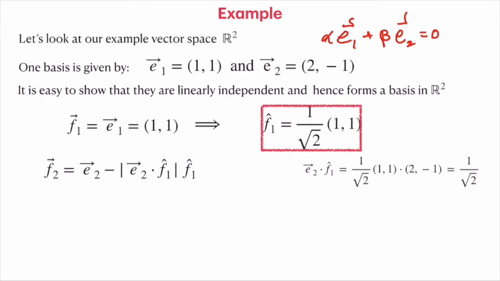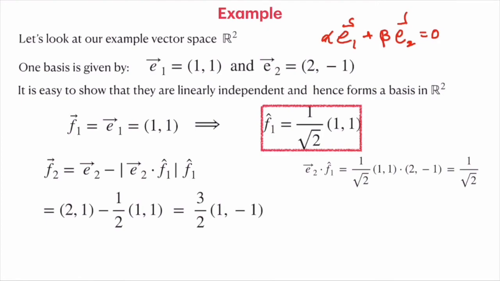So we remove this component from E2, that is (2, -1) minus the dot product, 1 over root 2, times the unit vector, 1 over root 2 times (1, 1). This basically forms one half times (1, 1). So the resulting vector F2 is 3 over 2 times (1, -1).